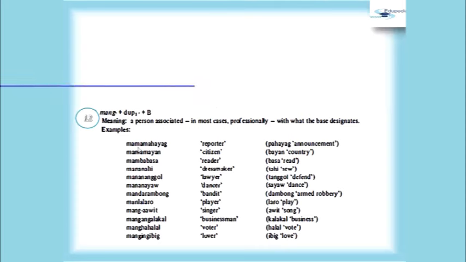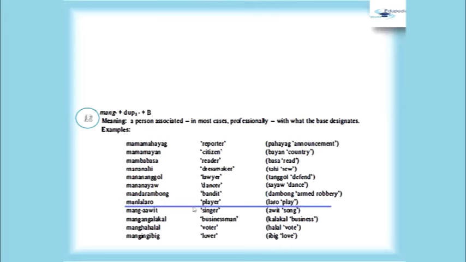For example, we have mamamahayag, reporter, pahayag, announcement; mamamayan, citizen, bayan, country; mambabasa, reader, basa, read; mananahi, dressmaker, tahi, sew; manananggol, lawyer, tanggol, defend; mananayaw, dancer, sayaw, dance; mandarambong, bandit, dambong, armed robbery.